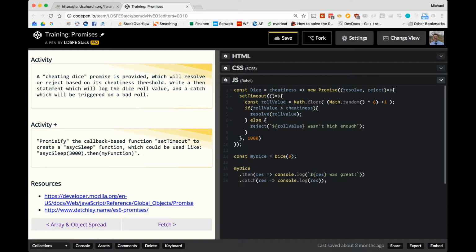Like I mentioned at the beginning of this video, many built-in functions are based on callbacks, like user input, setTimeout, setInterval, those are callback based functions. But it's possible to take any callback based function and wrap that in a promise, and so we're going to promisify that function in order to use it as if it was a promise, because it will be a promise. So we're going to take a callback based function setTimeout and create a promise version of setTimeout. So let's go ahead and do that now down here.